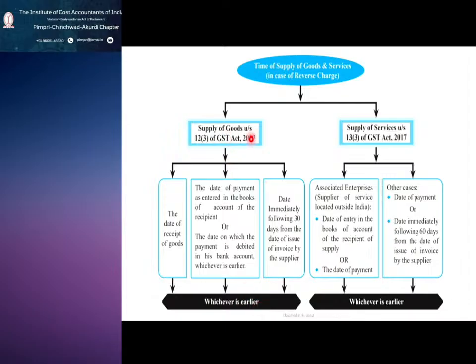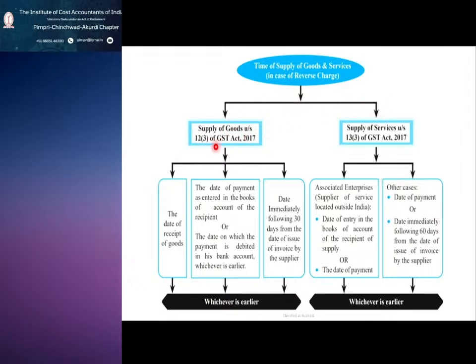If it is goods: date of receipt of goods, date of payment entered in the books of account of the recipient or date payment is debited in bank account, whichever is earlier, and the date immediately following 30 days from the date of issue of invoice by the supplier. In all these 3 scenarios, whichever is earlier is the time of supply.